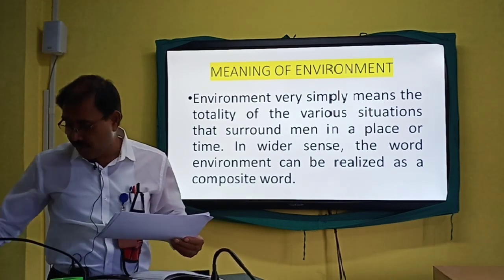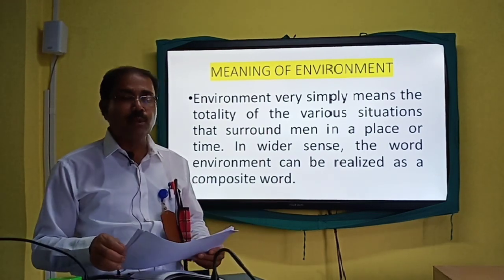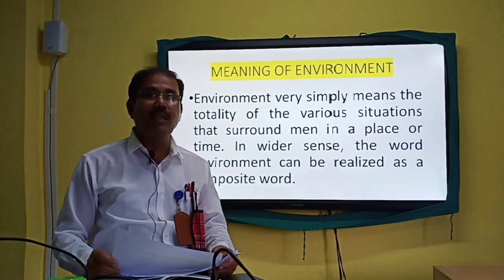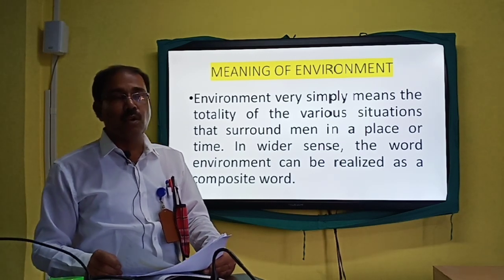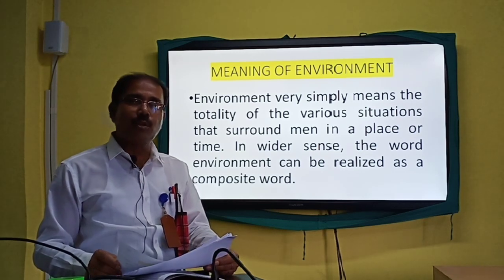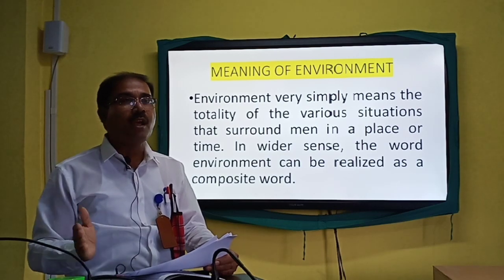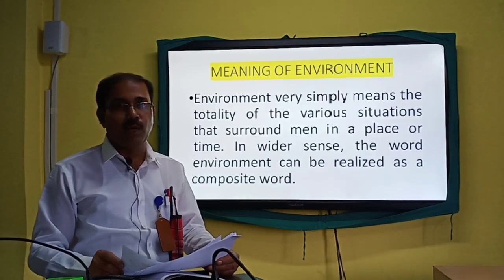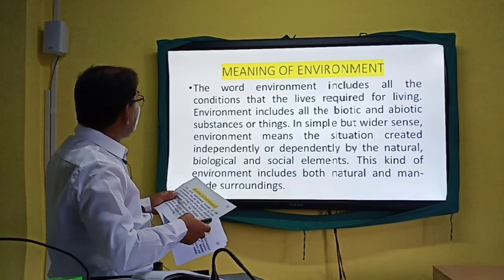Environment doesn't mean a simple part, it means so many things, and that's why it is a holistic concept. It is a concept which is to be understood in totality, just after studying about the characteristics of all the biotic elements, all the factors in the biotic segment of the environment, and at the same time all the factors existing in the abiotic parameter of the environment. So friends, let us see the meaning of environment.